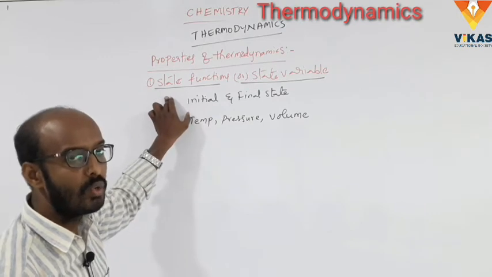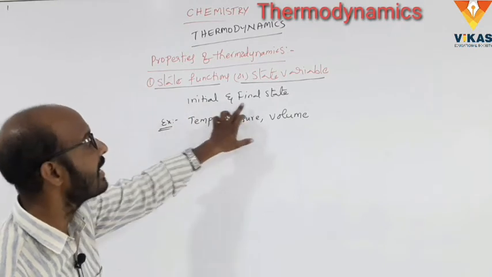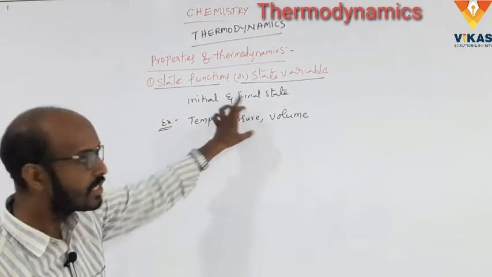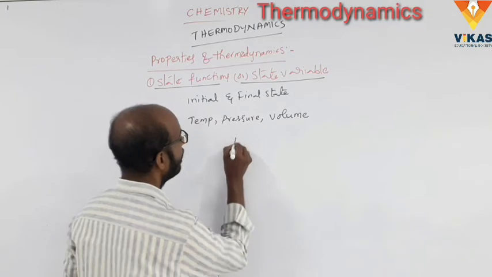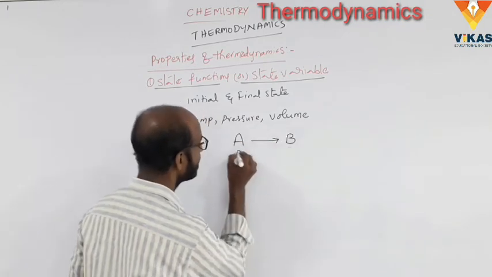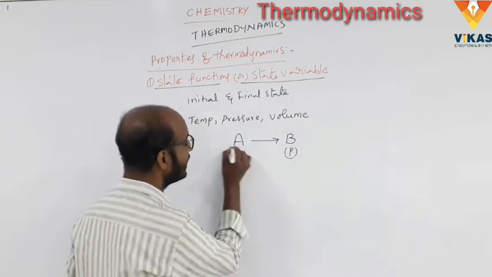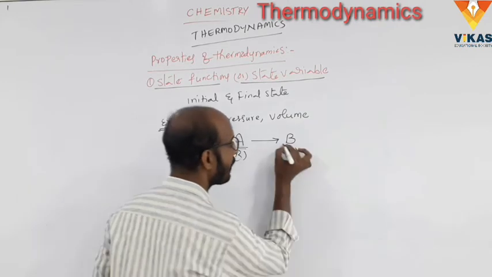The properties whose values mainly depend upon the initial and final states of the system. Initial and final. For example, we take the reactants A, it gives product B. This is the reactants, this is the products. It depends upon both the initial reactants and also depends upon the products.